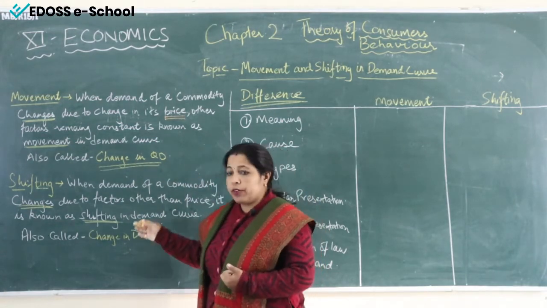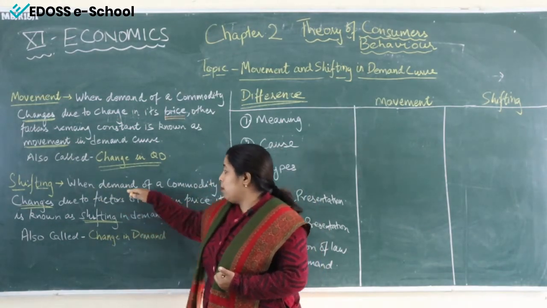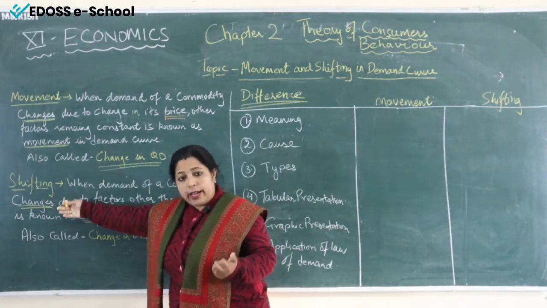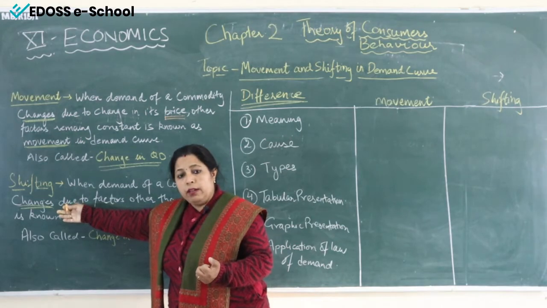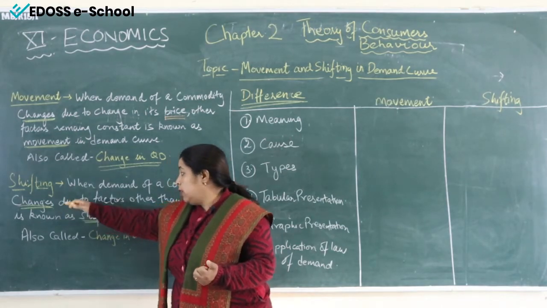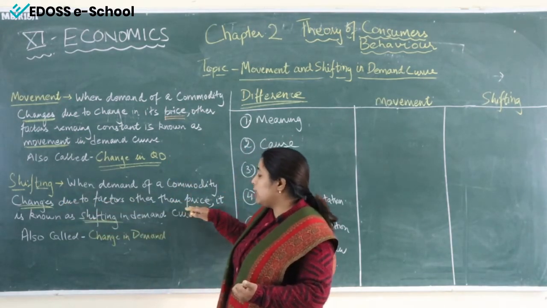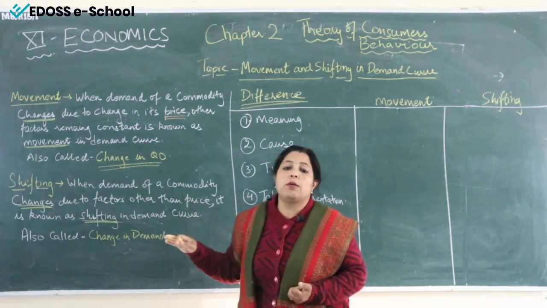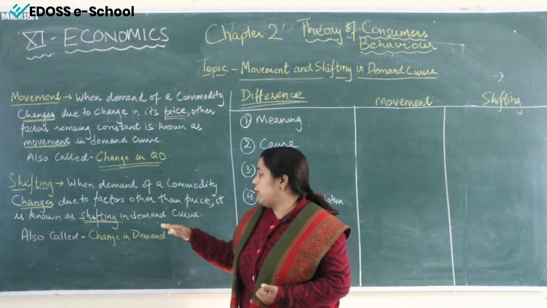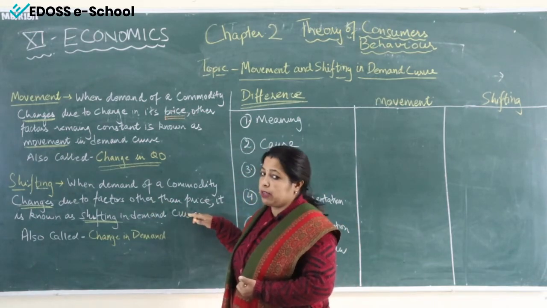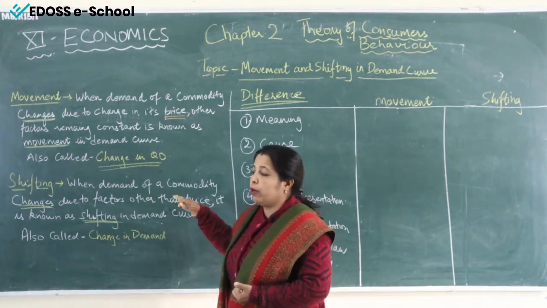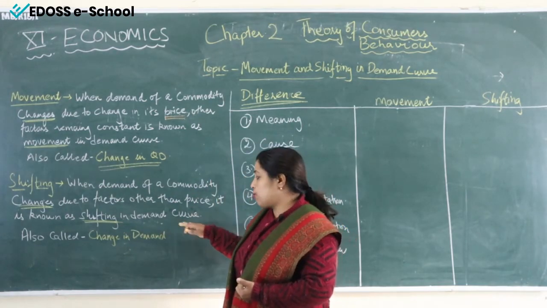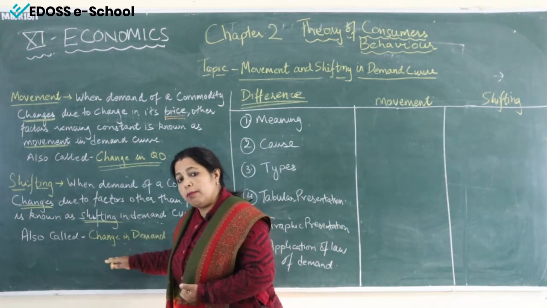Coming on to shifting. When demand of a commodity changes, the change again can be increase or decrease, due to factors other than price. Means when there is a change in demand curve and it is due to factors other than price, then that will be known as shifting in demand curve. It is also called change in demand.